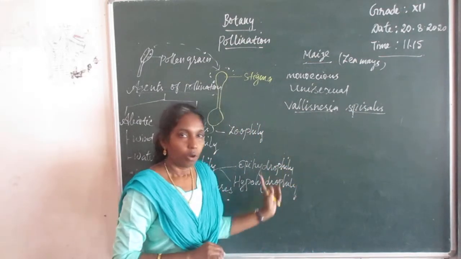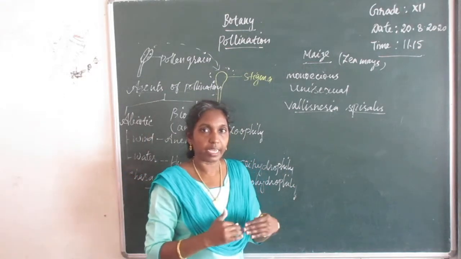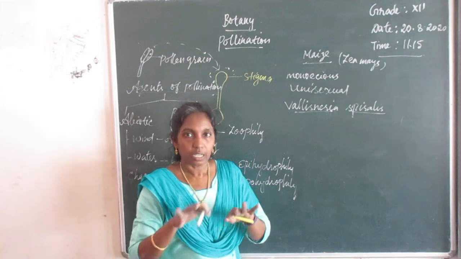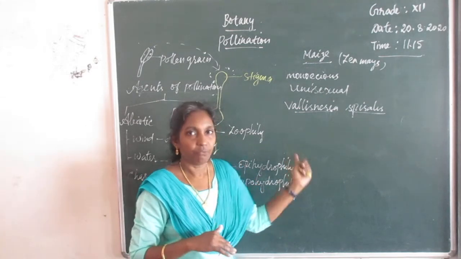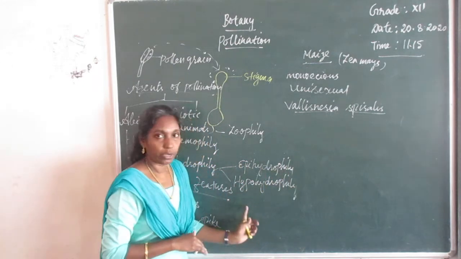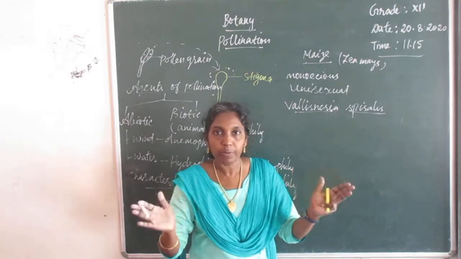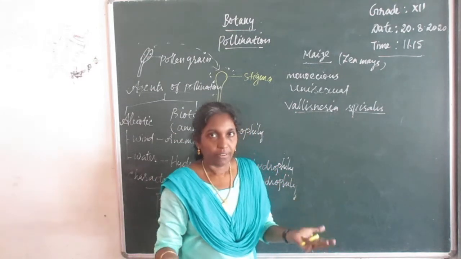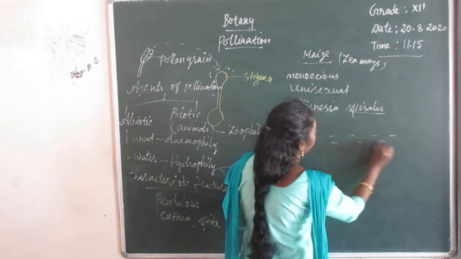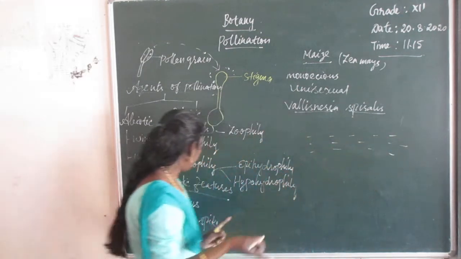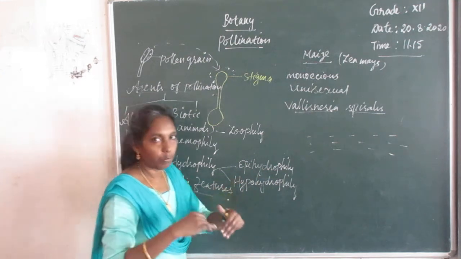Hydrilla is also a water pollinated flower. But Ceratophyllum, though it is a water plant, the pollination cannot take place by water, but it takes place by wind. So Vallisneria is a dioecious plant. Two different plants produce two different flowers. Let us see the difference between epihydrophily and hypohydrophily.